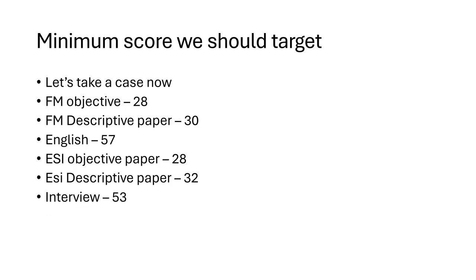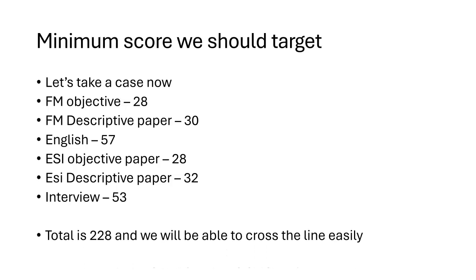So based on that, if you do a total of all these scores, his score was 228 and he was able to qualify the exam. And I believe that this score is completely doable. This is not something that we can't do. This is a reasonable score. If we prepare properly, we can do it easily. We can score more in one section, we can score less in another section, but we need to be very sure that we should target at least this much score if we want to qualify this exam.